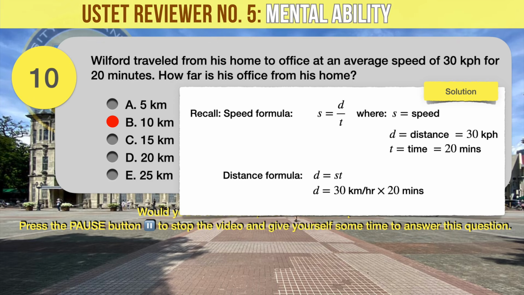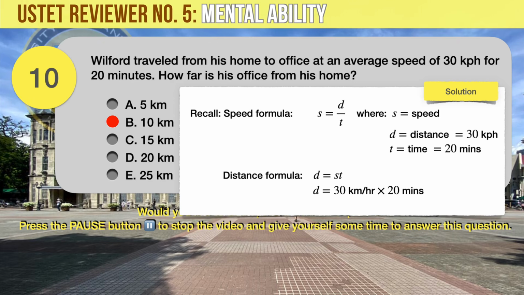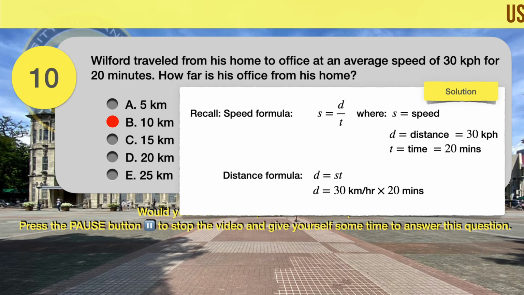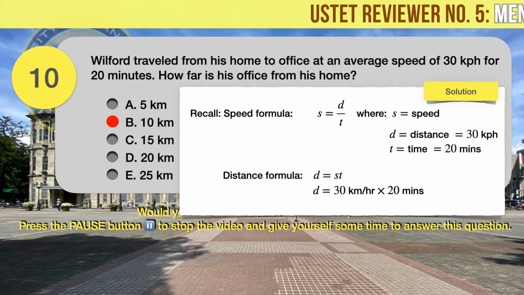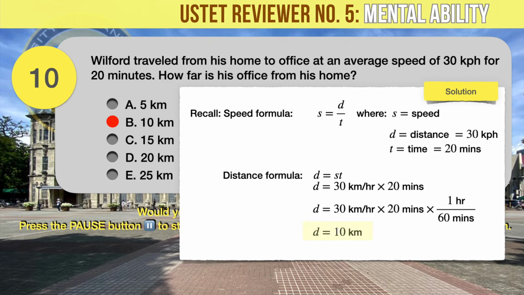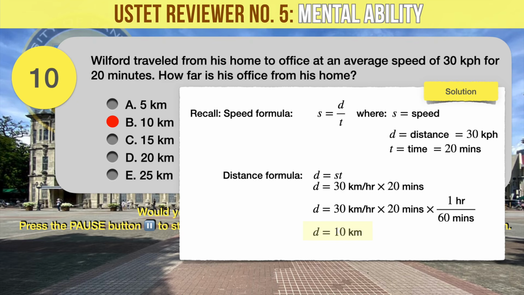Substituting the given values of time and speed in our distance formula, d is equal to 30 kilometers per hour times 20 minutes. Take note that the speed is expressed in kilometers per hour, while the time is expressed in minutes. We need to convert the minutes into hours. We should then arrive at the correct distance of 10 kilometers.